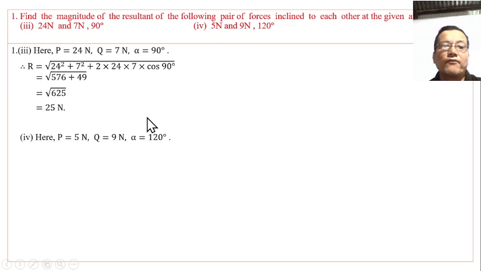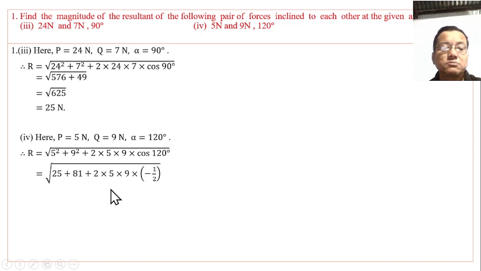Number 4: here P is 5 and Q is 9 and alpha is 120 degrees. Therefore, resultant R equals the square root of P square plus Q square plus twice PQ cos 120. Cos 120 has the value minus half. Simplifying, we get square root of 61 newtons.